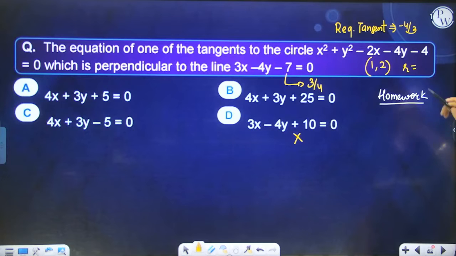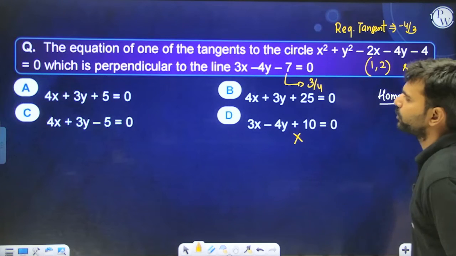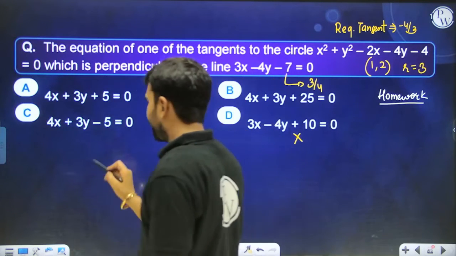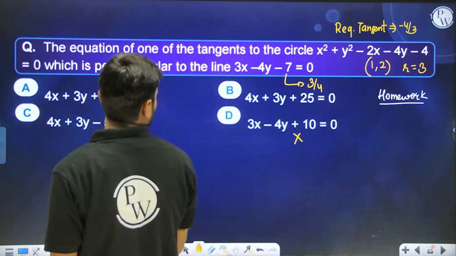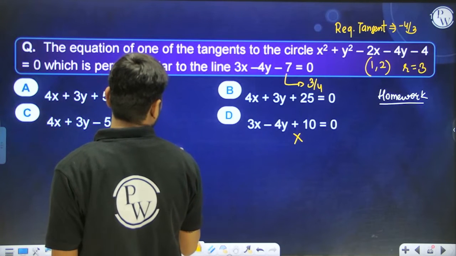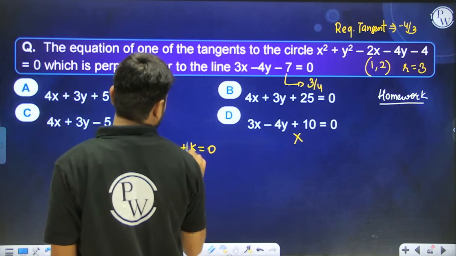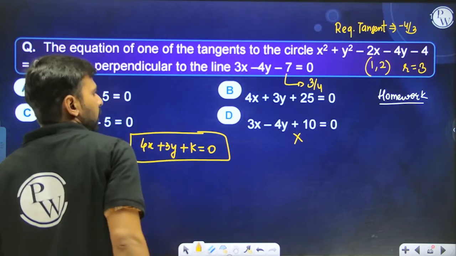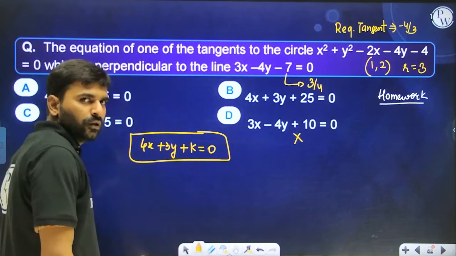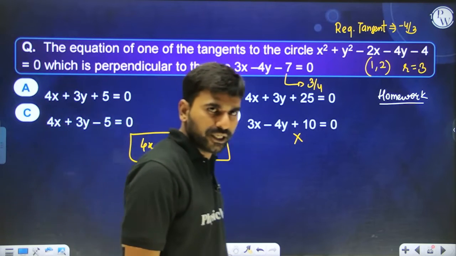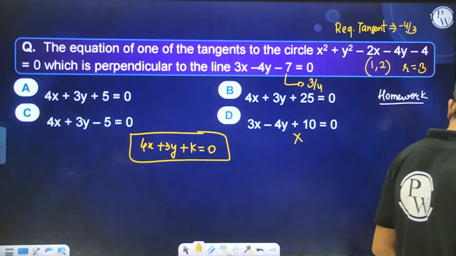So this is going to be 5/3. The tangent can be written like this: 4x + 3y + k = 0, and we just need to see that the distance of (1, 2) from this line has to be equal to the radius, then only it will be a tangent. Accordingly you can get the value of k and the question will be done.